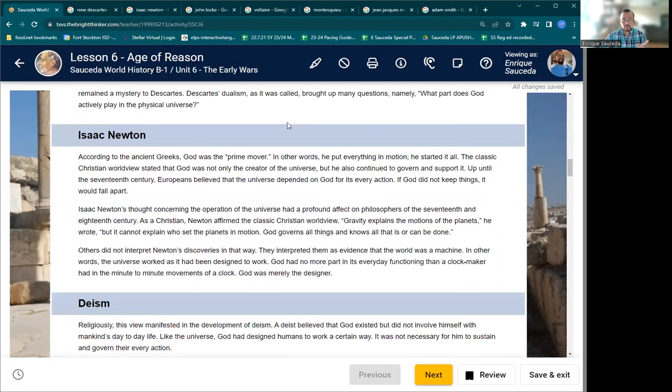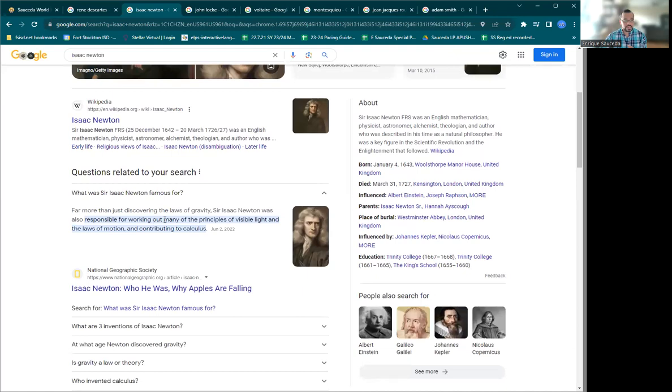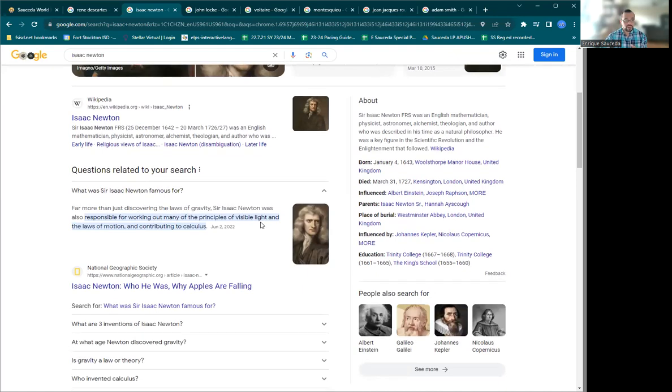Isaac Newton, Sir Isaac Newton, he was knighted. According to the ancient Greeks, God was the prime mover. In other words, he put everything in motion. Isaac Newton's thought concerning the operation of the universe had a profound effect on philosophers of the 17th and 18th centuries. Others did not interpret Newton's discoveries in that way. Some people were mad because of the things they were saying. So, Isaac Newton, next slide up here. What is he famously known for? He is responsible for working out many of the principles of visible light and the laws of motion.